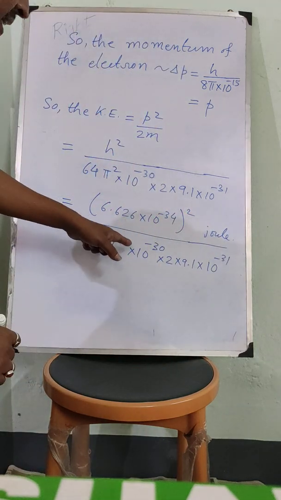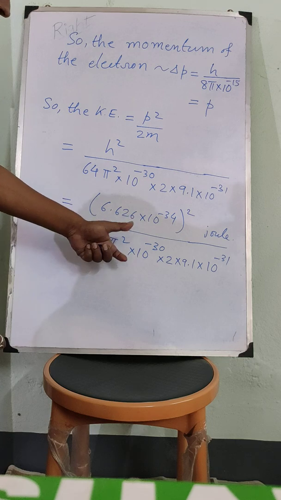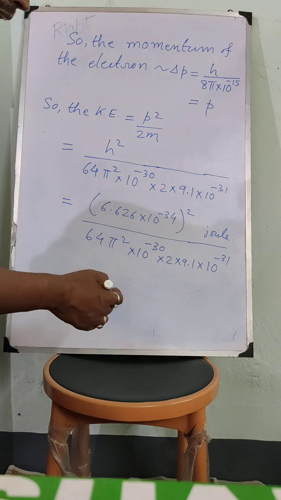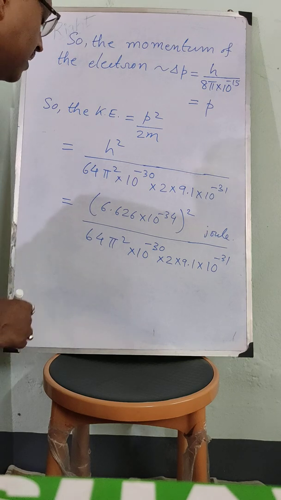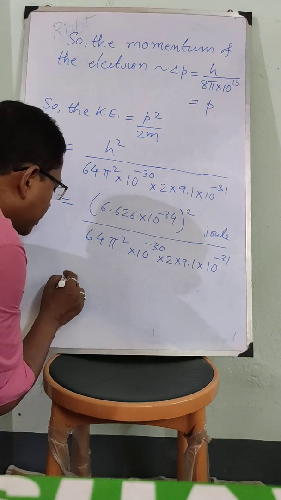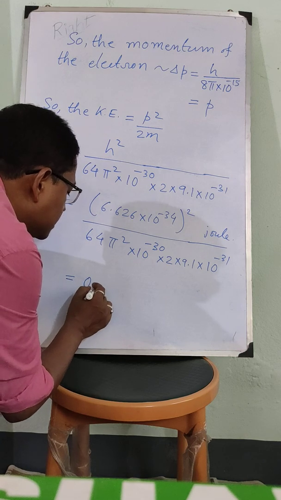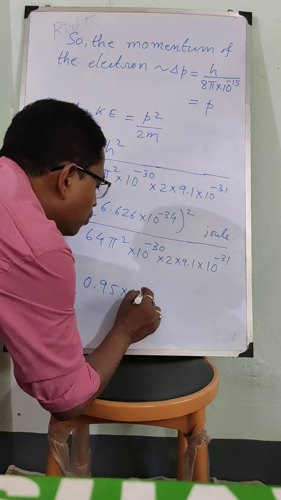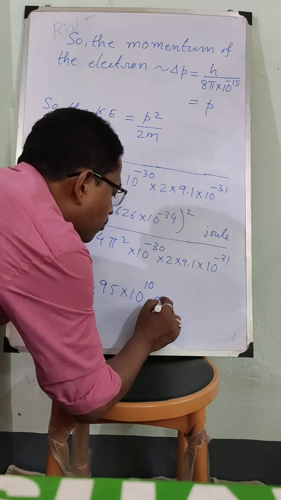Now if you want to convert this quantity in terms of electron volt, you have to divide this quantity by 1.6 into 10 to the power minus 19. So you will get 0.95 into 10 to the power 10 electron volt.